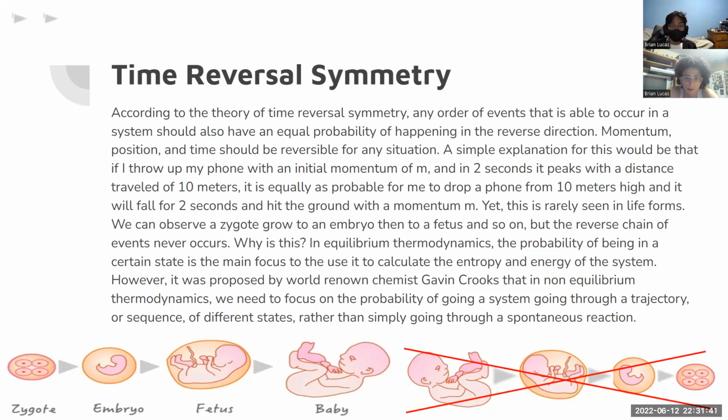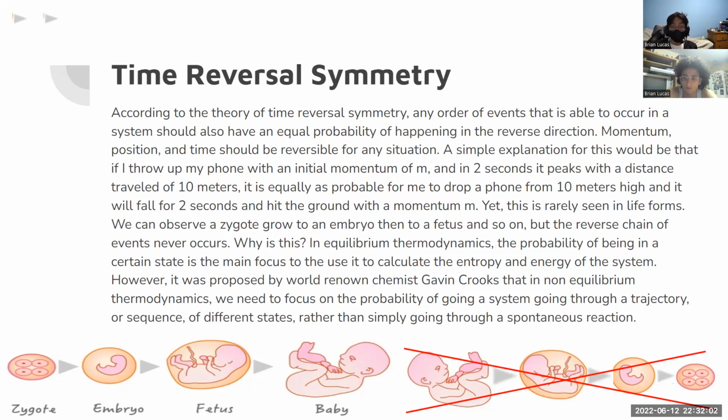We can observe a zygote grow into an embryo, then a fetus, and so on. But the reverse chain of events never occurs. Why is this? In equilibrium thermodynamics, the probability of being in a certain state is the main focus, used to calculate the entropy and energy of a system.